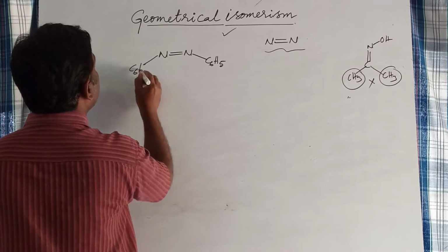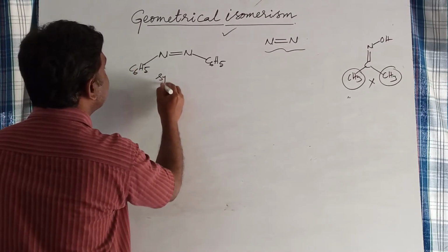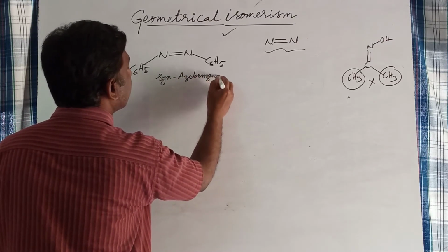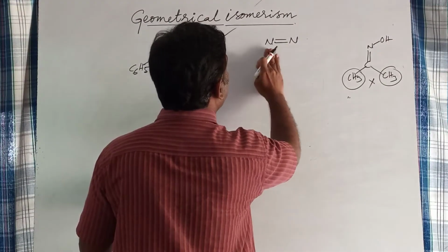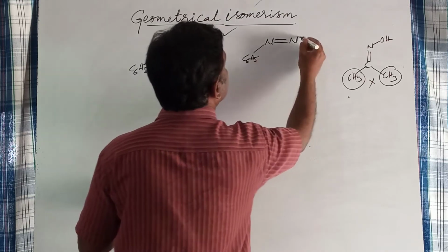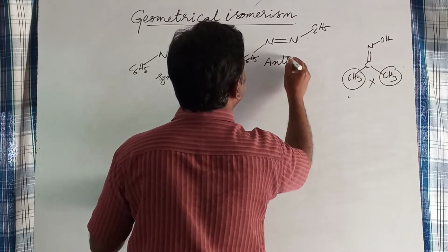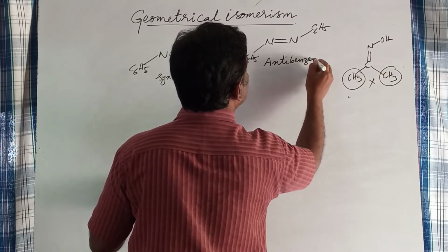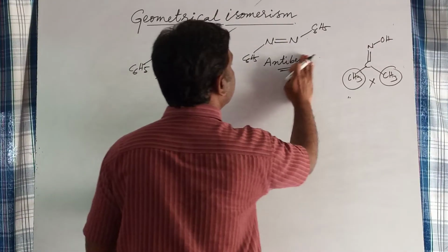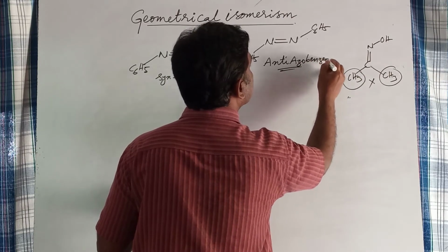If the two phenyl groups are on the same side, you can name it as syn-azobenzene. If the two phenyl groups are opposite, this is anti-azobenzene. Like this, geometric isomerism can be observed in azo compounds.